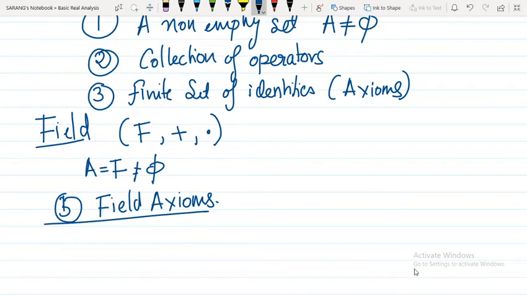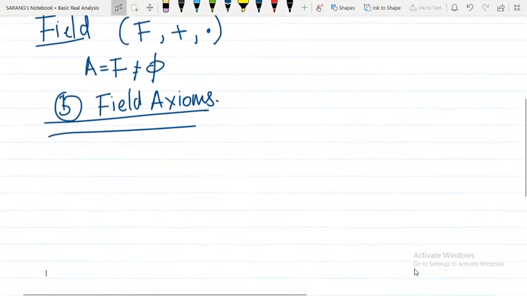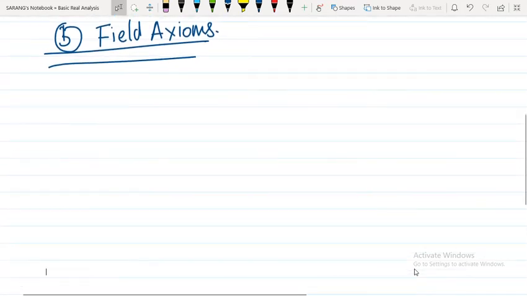So let us look at the field axioms now. It is a finite set of identities. There are two operators, and each operator will have some set of identities. Addition will have some set of identities, and multiplication will have some set of identities. Notice that you can use these operators in combination, like adding two things and multiplying the result with a third thing. So there could be properties on the combination of the two operators also.